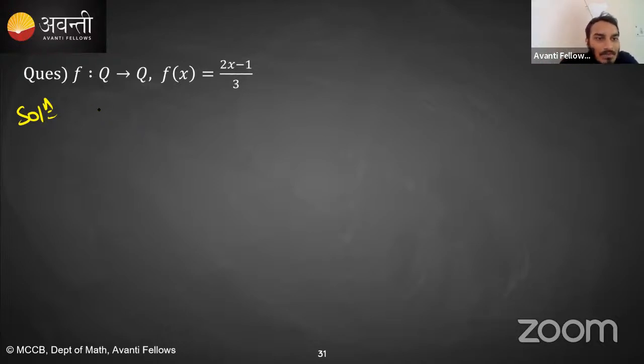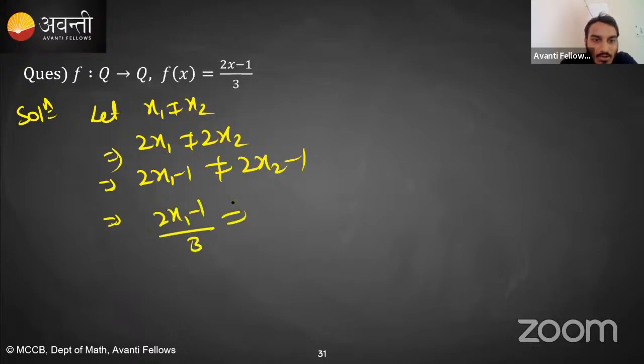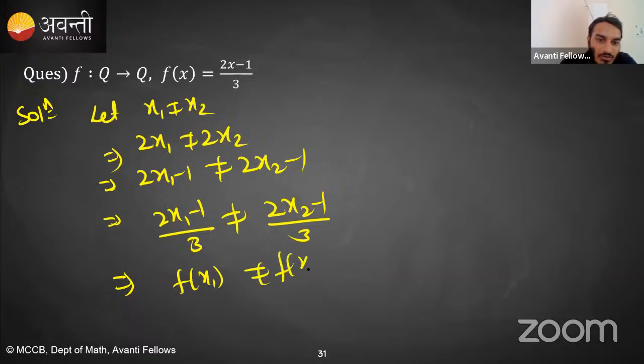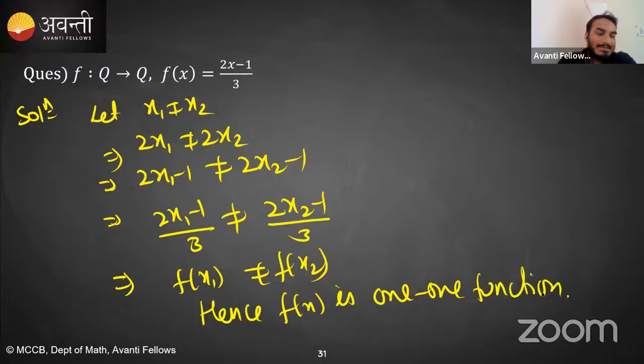ओके, सबसे पहले let x1 is not equal to x2, right? So 2x1 is not equal to 2x2, right? Then 2x1 minus 1 is not equal to 2x2 minus 1. So it implies (2x1 minus 1) by 3 is not equal to (2x2 minus 1) by 3. Yes or no? So it implies f of x1 is not equal to f of x2. So hence f of x is 1 function. Is that clear?